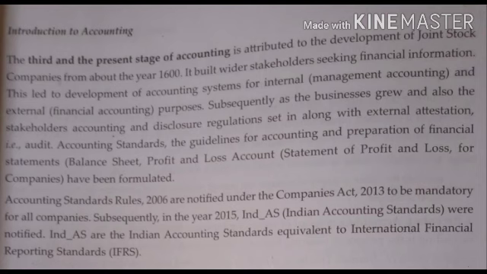Then there are accounting standards, the guidelines for accounting and preparation of financial statements. Everything which has to be done by the company has to be done in a proper format. That is, a balance sheet has to be prepared, and a profit and loss account. All these things we will be doing in accounting in the practical form later on. So this is about the third and present stage of accounting.